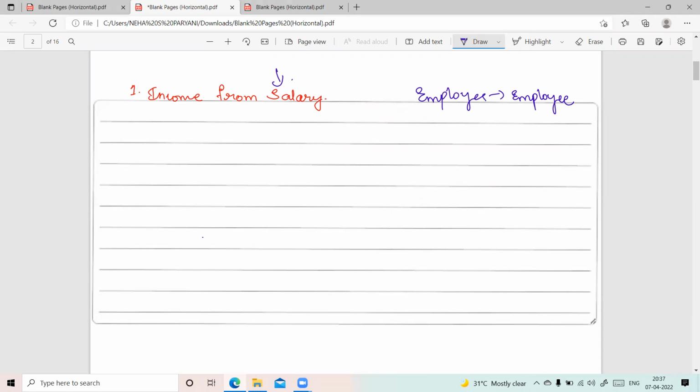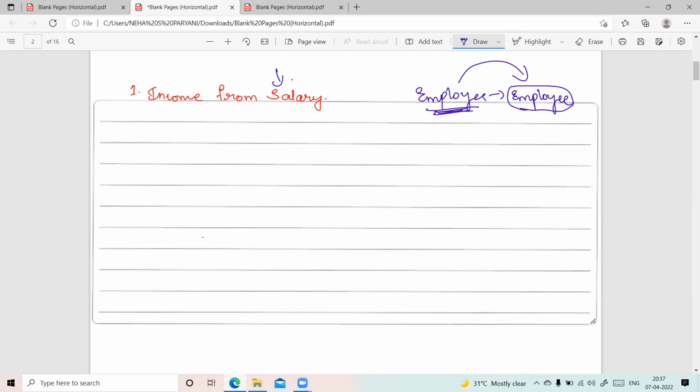The person or the owner for whom he is working will be called the employer. This employer will be providing income to the employee in the form of salary. So this employee income will be treated as income from salaries, and that will be taxable.